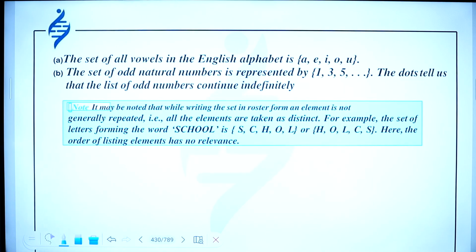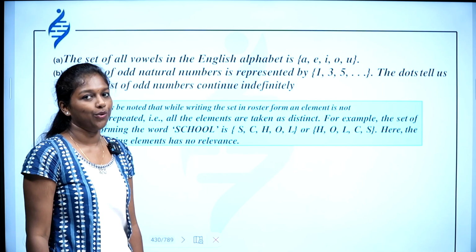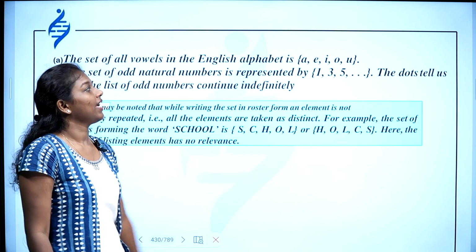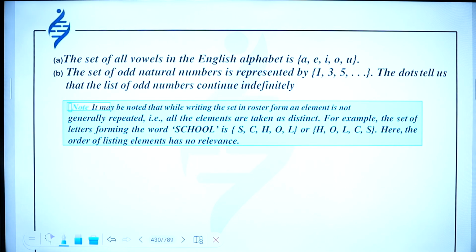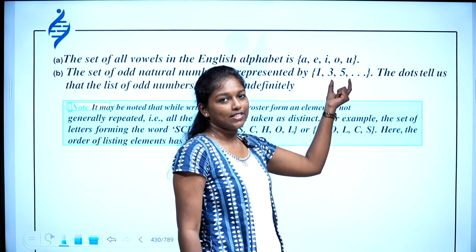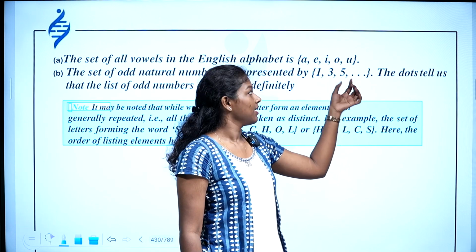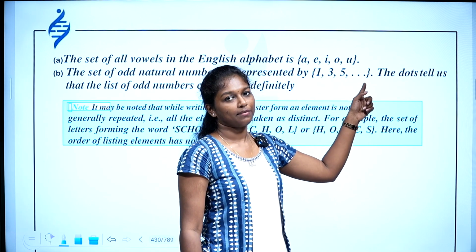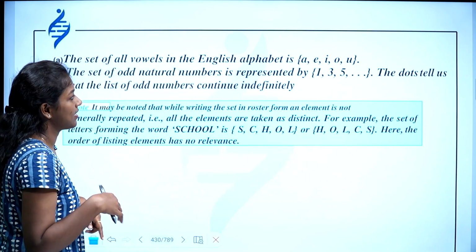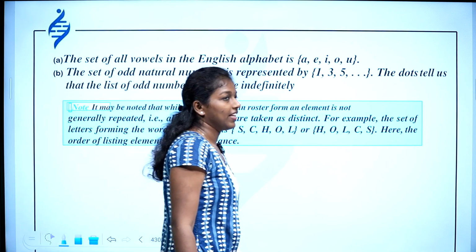Next, the set of all vowels in the English alphabet is A, E, I, O, U. So you can represent this in roster form in this way: A, E, I, O, U. The set of odd natural numbers is represented by 1, 3, 5, and so on. This set is not a finite set because it has infinitely many elements, so they are having dots. There will be brackets and the elements will be separated by commas. The dots tell us that the list of odd numbers continues indefinitely, or we can say there are an infinite number of odd numbers.